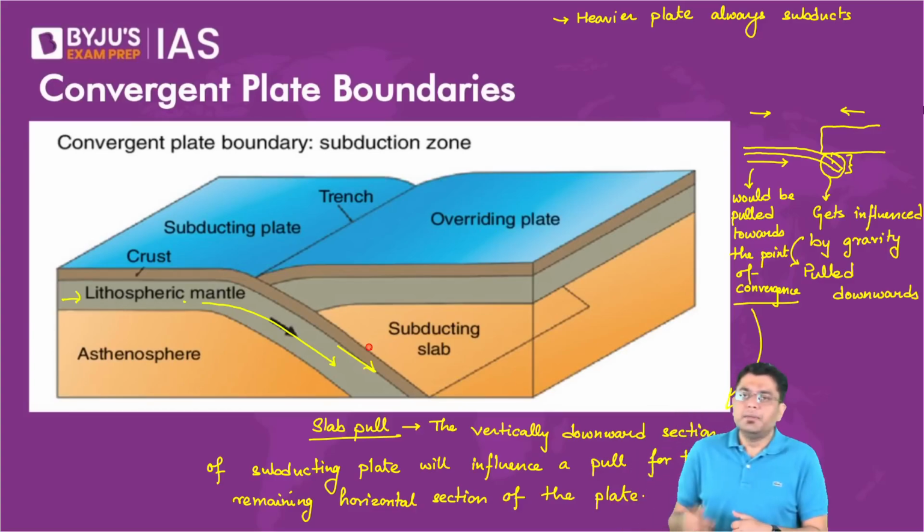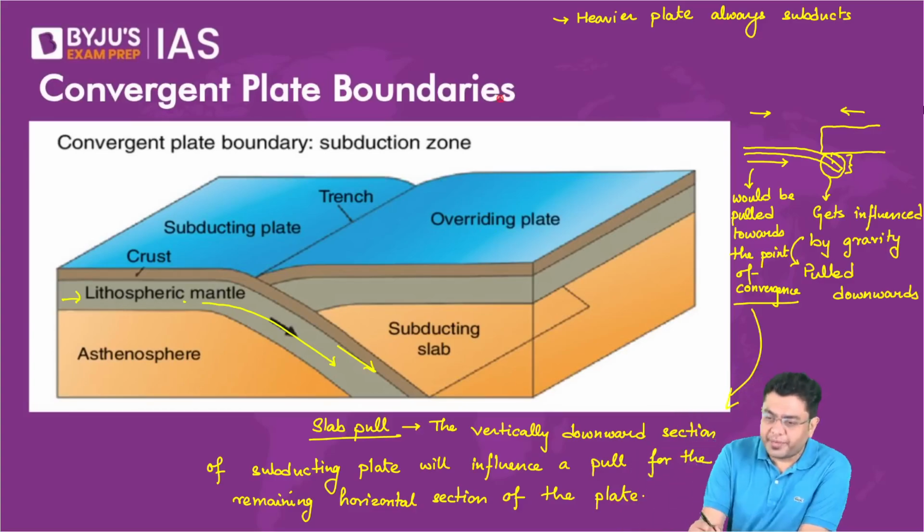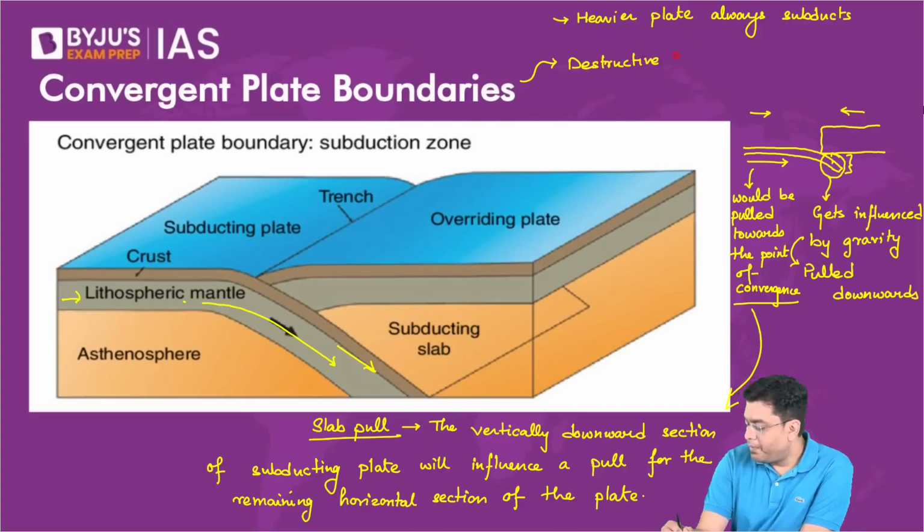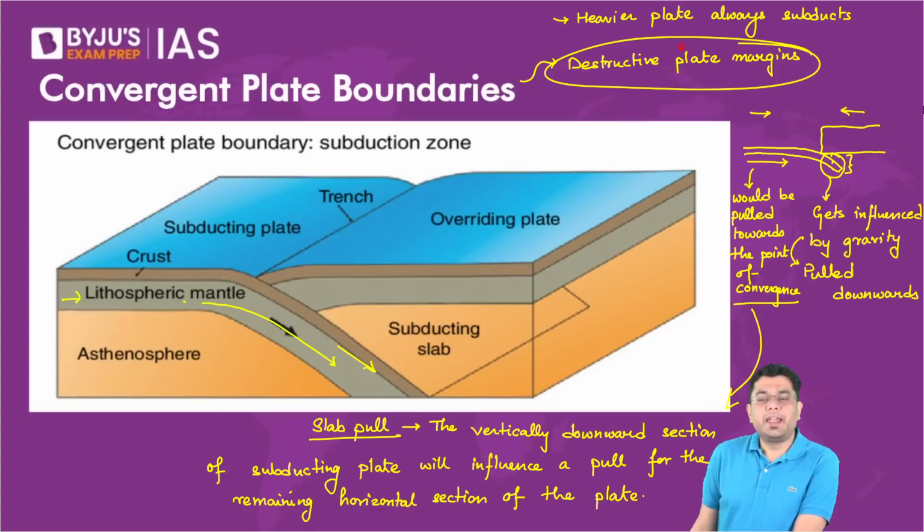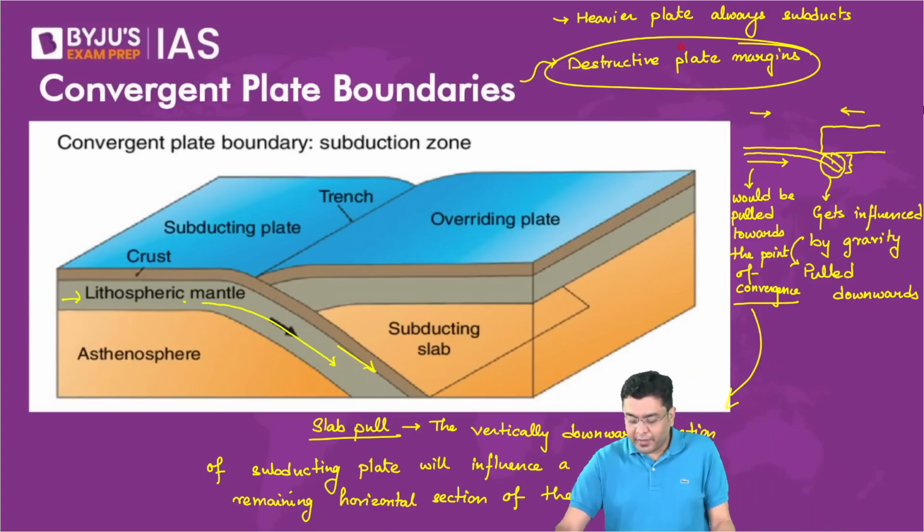So that is why the convergent plate boundaries are also referred to as the destructive plate margins. Why? Because a significant portion gets subducted, gets consumed.